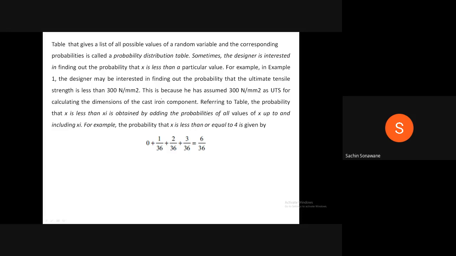Referring to the table, the probability that x is less than xi is obtained by adding the probabilities of all values of x up to and including xi. For example, the probability that x is less than or equal to 4 is given by 0 plus 1 divided by 36 plus 2 divided by 36 plus 3 divided by 36, which is equal to 6 divided by 36.